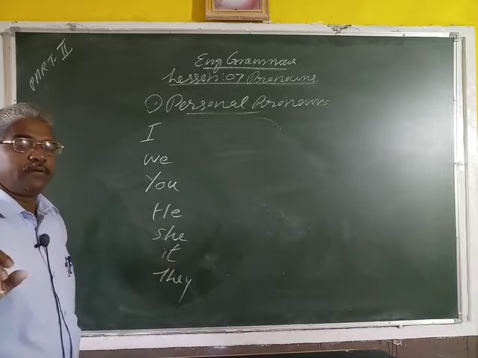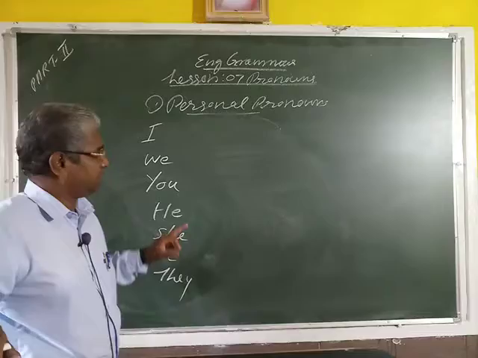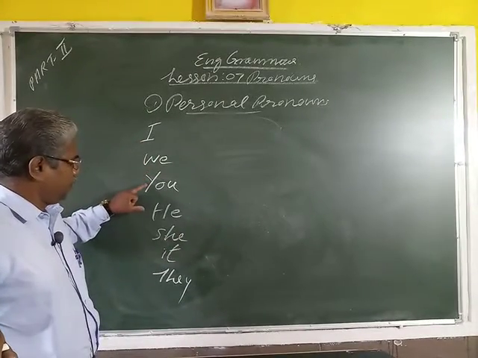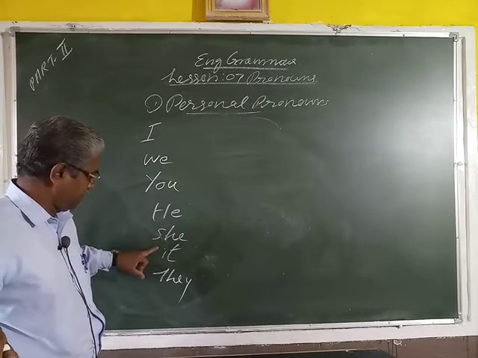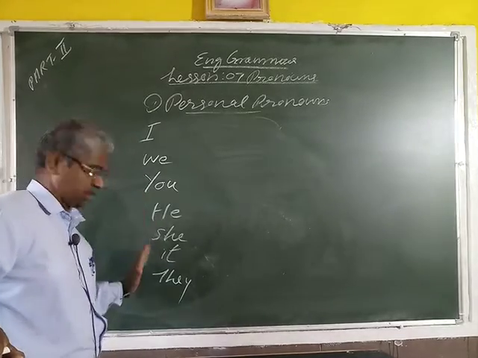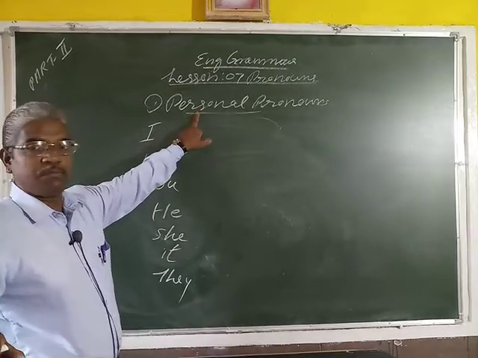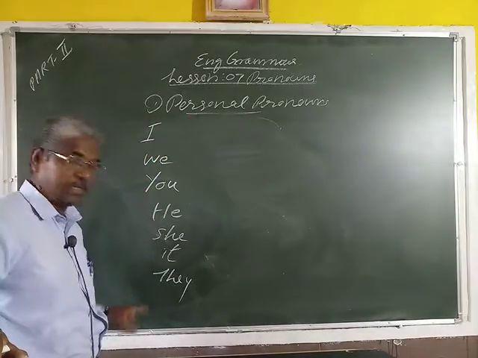These are the personal pronouns. In total, how many? 7: I, we, you, he, she, it, they. These words are known as the personal pronouns, and you should study them.